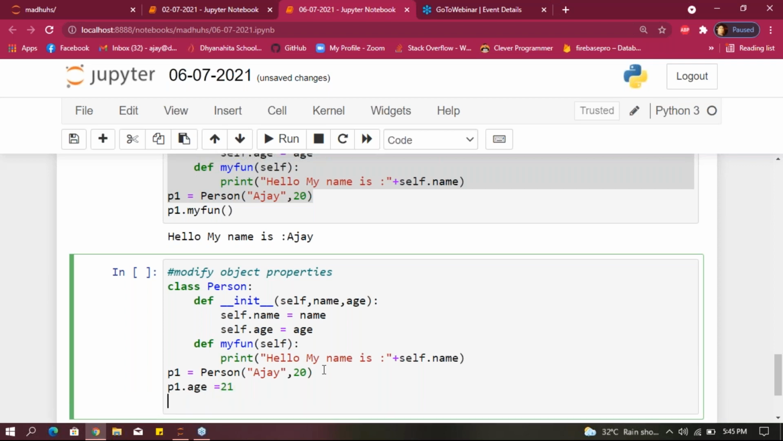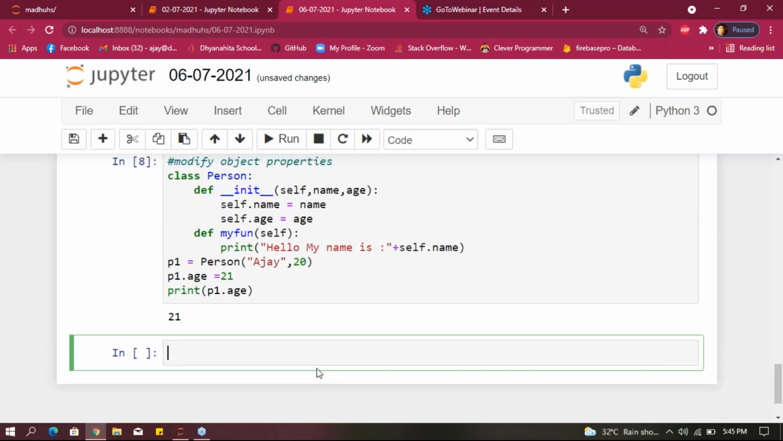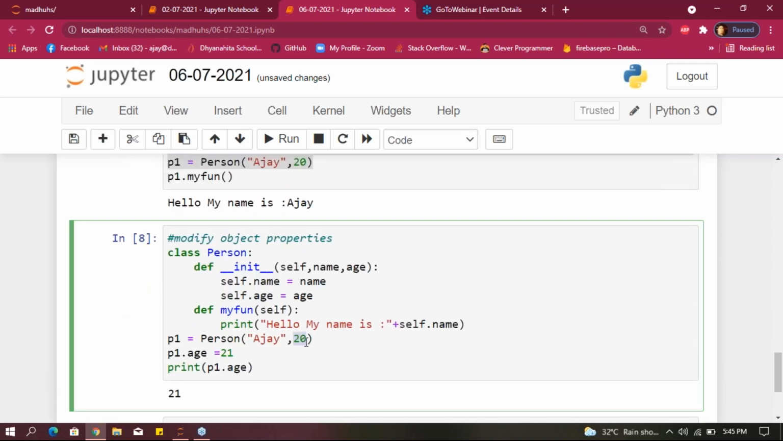If you want to check whether that age 21 is updated or not, how can you check that? p1 dot age. If you run that, what happened here? Previously, I gave the age 20, right? I gave p1 dot age equals 21. And if you print that, what happened here? This is how we can print as output.